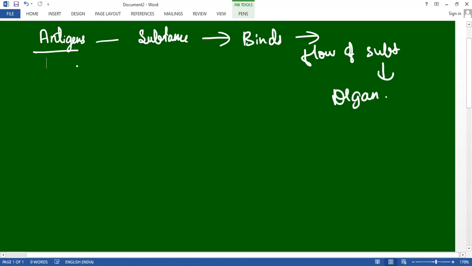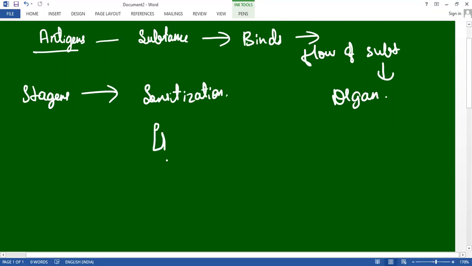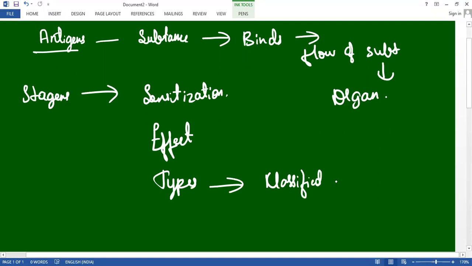It deals with the binding stages, and there are three stages in hypersensitivity: one is sensitization, another is the effect, and the other is the types. Under this, it is classified into four types.